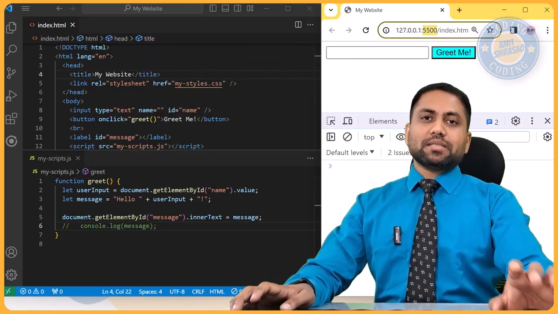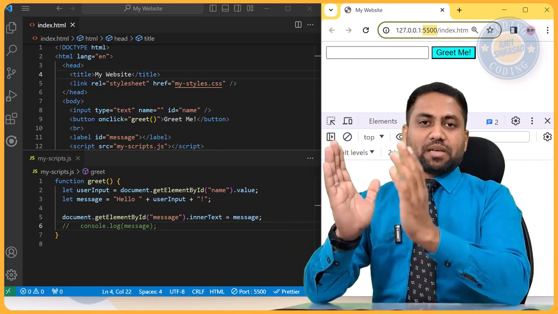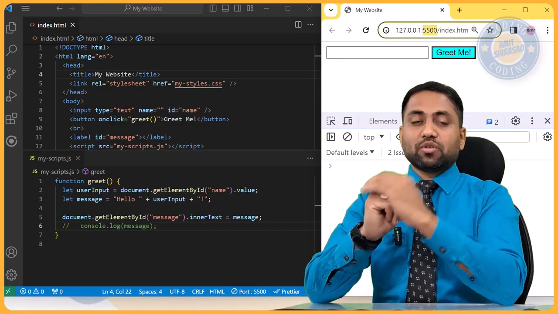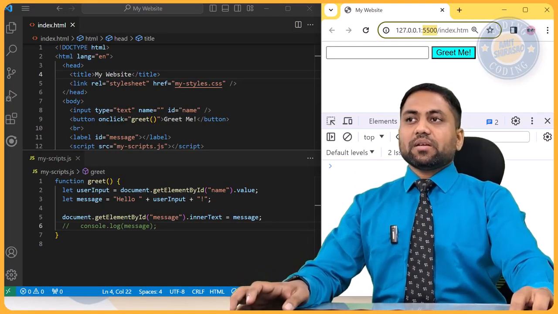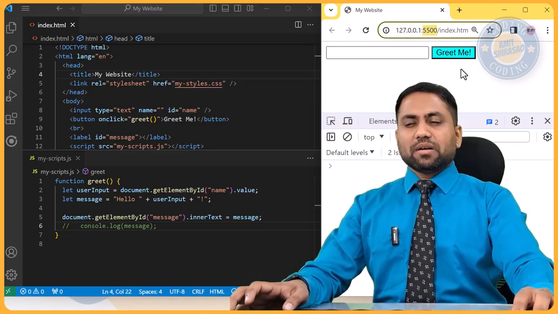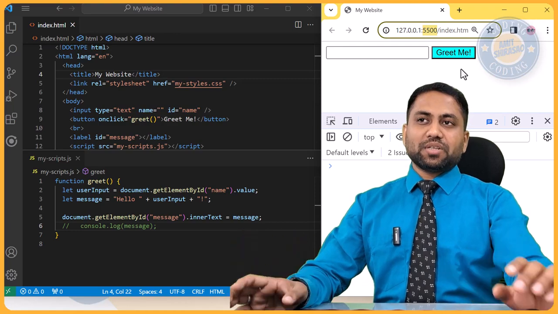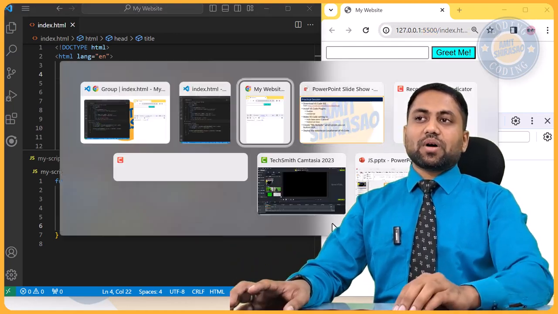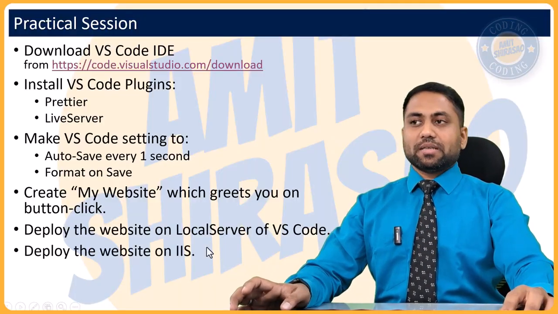Anything that is deployed is always deployed on a machine, that means the IP address and the port of the machine. So everything is deployed on a certain port of the machine. So this is that port 5500. But this is live server. You won't deploy your website on live server and give it to the customer, right? You will never do that. So the way to do it is you should deploy it into IIS. So that is our next stage, let us deploy the website on IIS.